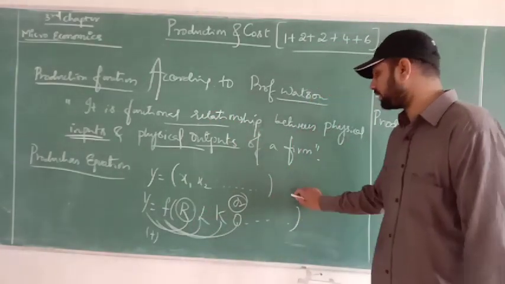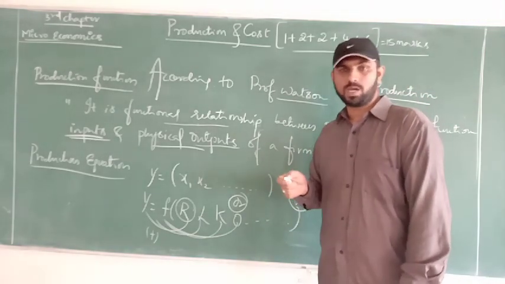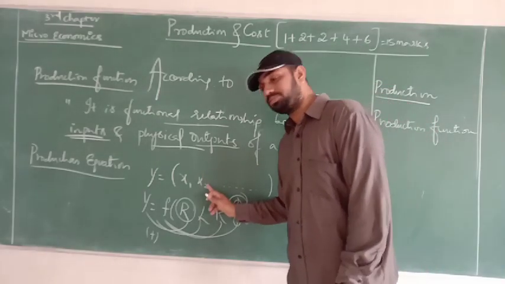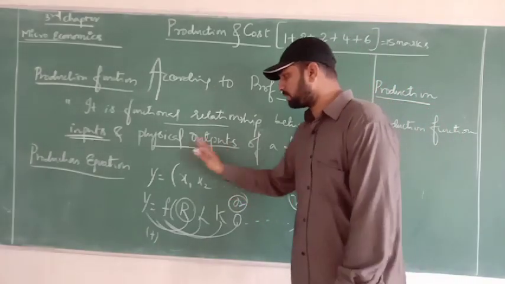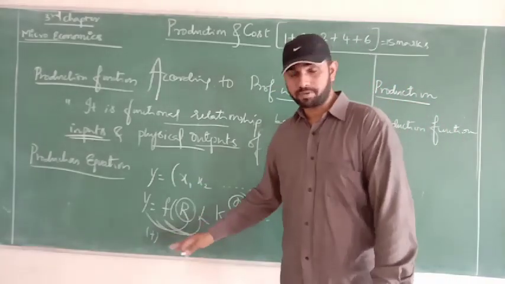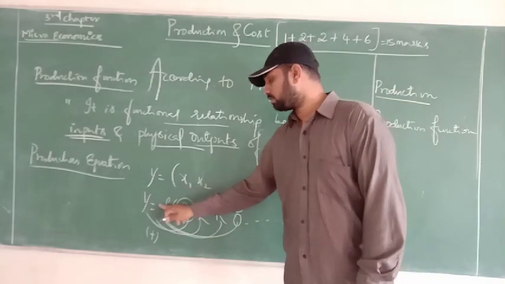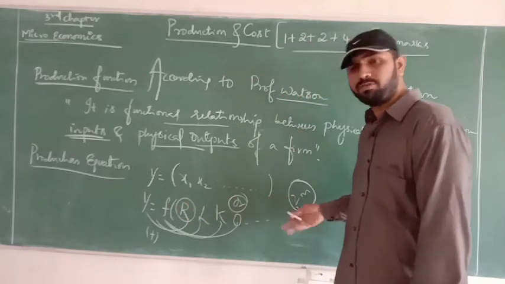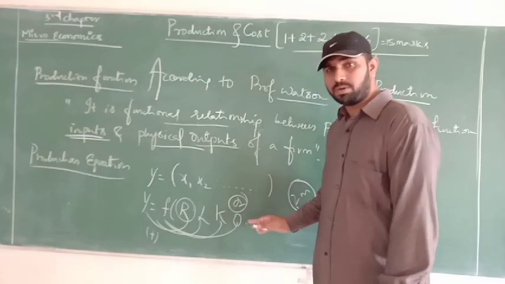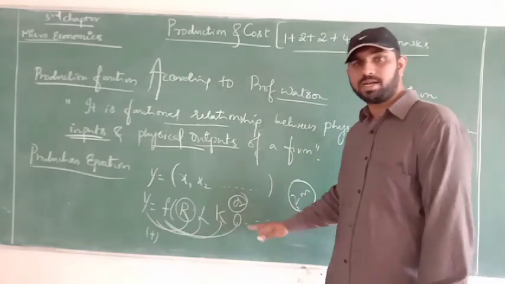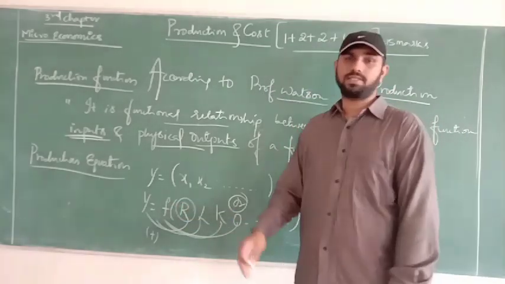And this formula is guaranteed for 2 marks. So they may ask you to write down the production equation. You can write it as y equals f of x1, x2, x3, likewise the number of factors required to increase the output, or else with the most important factors, that is y, which stands for output, equals f of R, L, K, O and many other factors. Even the government will come into the picture: government rules, regulations, policies, standard of living, income criteria, everything will come, including weather conditions. But the important ones are these four.